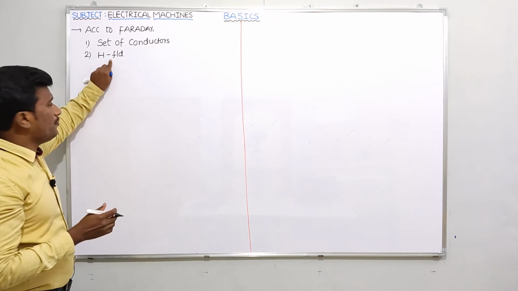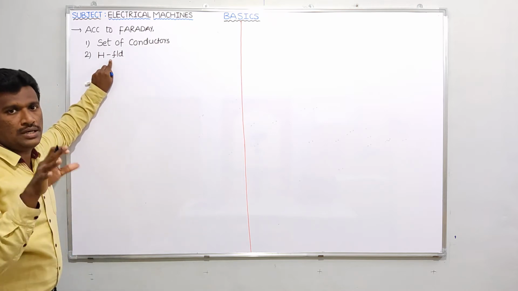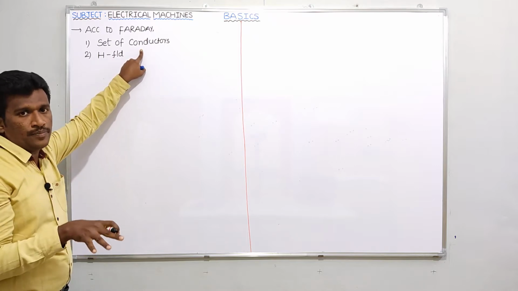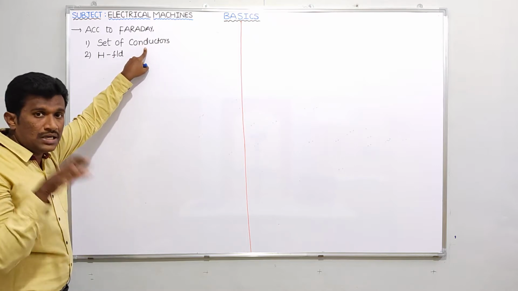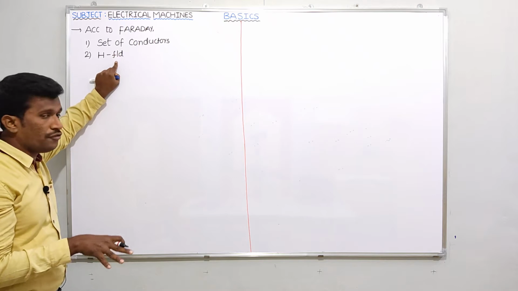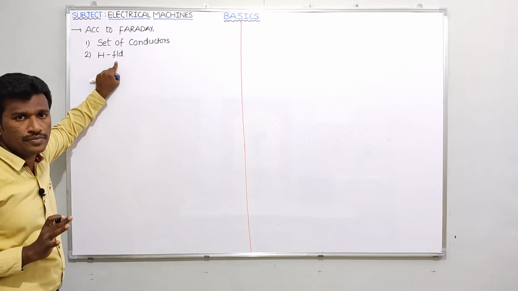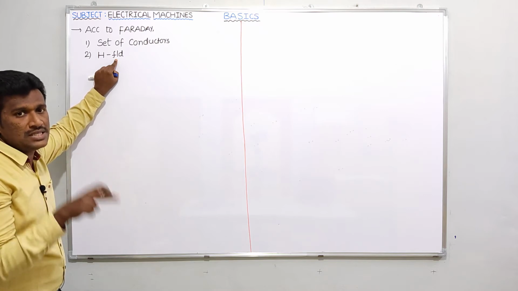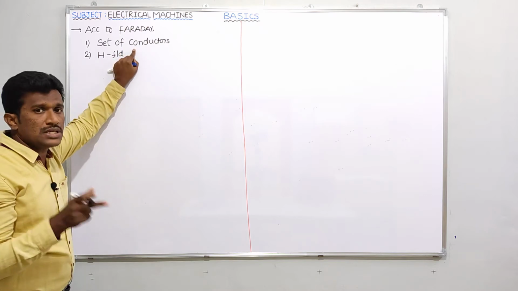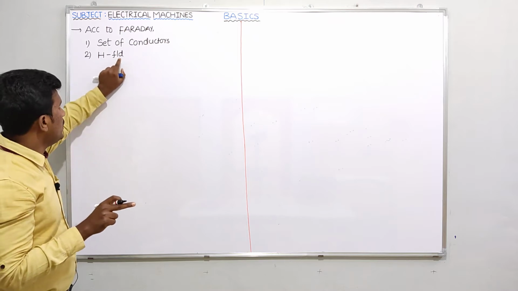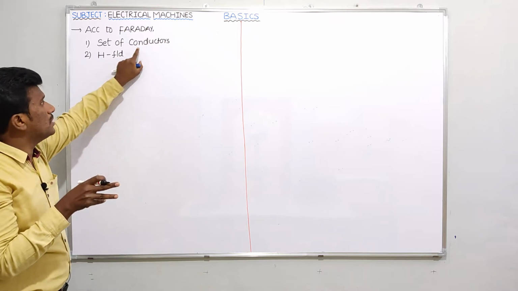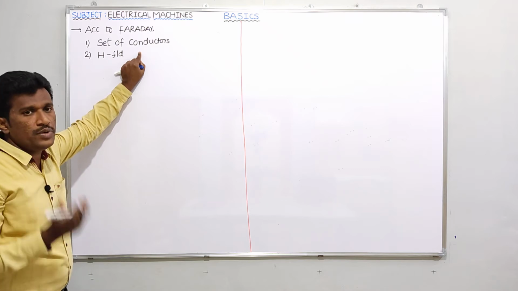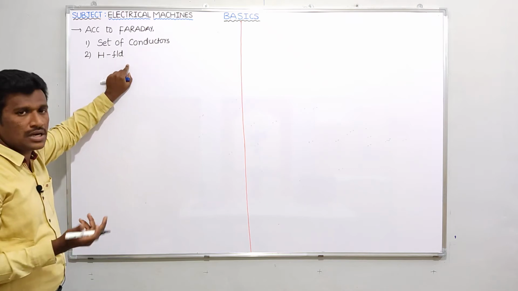Suppose the magnetic field is time invariant, nothing but a DC magnetic field. If conductors are moving and cut this time invariant magnetic field, then EMF will be induced. Suppose the magnetic field is time variant, nothing but an AC magnetic field, and the conductors are stationary. This time varying magnetic field links with a set of stationary conductors, then also EMF will be induced. So obviously we need a set of conductors and a magnetic field.